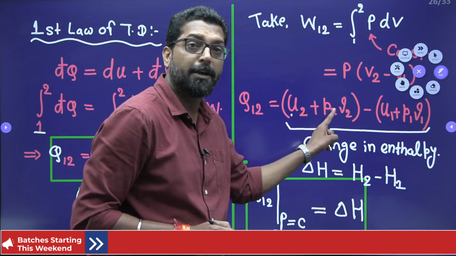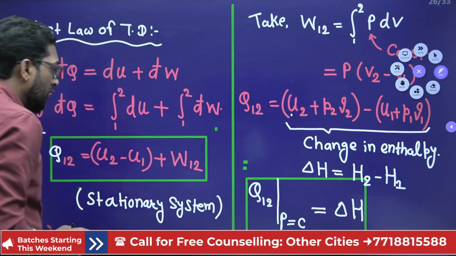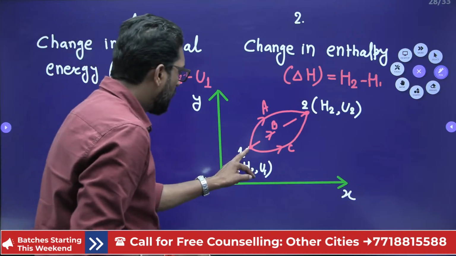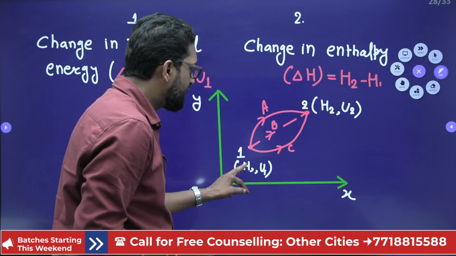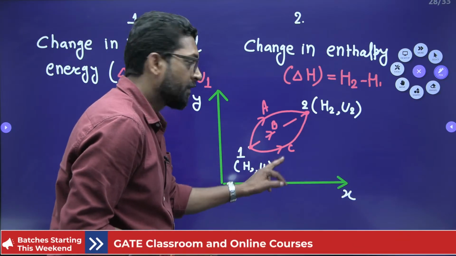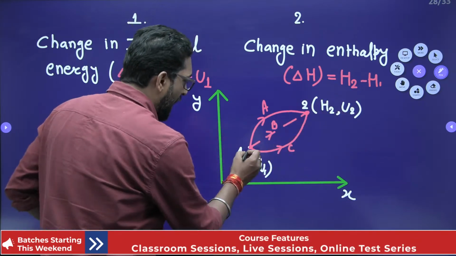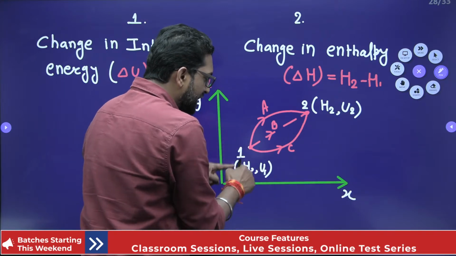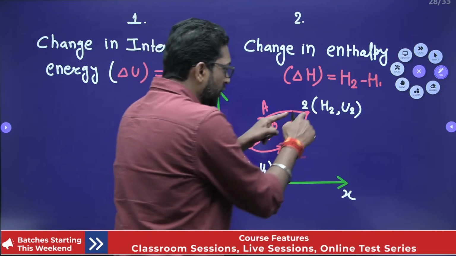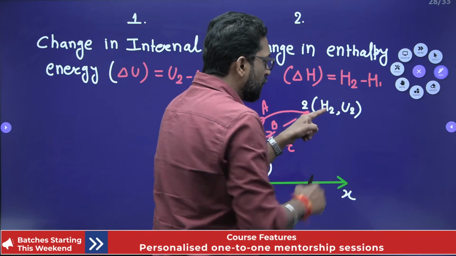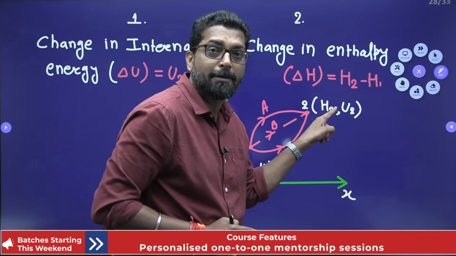So at this point, what is the relation? Enthalpy H is equal to U plus PV. What is the enthalpy H2? U2 plus PV. That means if you have internal energy, you can easily find the enthalpy at this point. If you have internal energy at point 2, you can easily find the enthalpy at point 2.